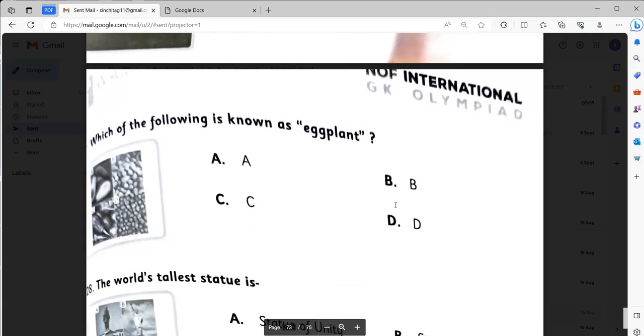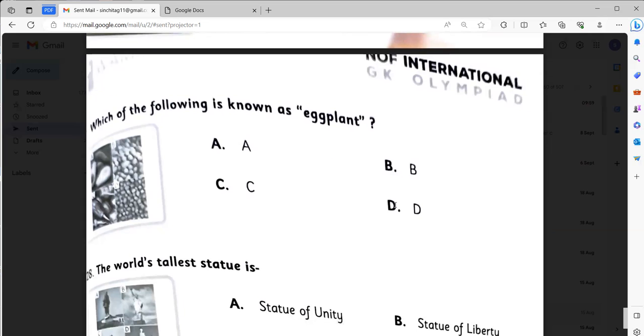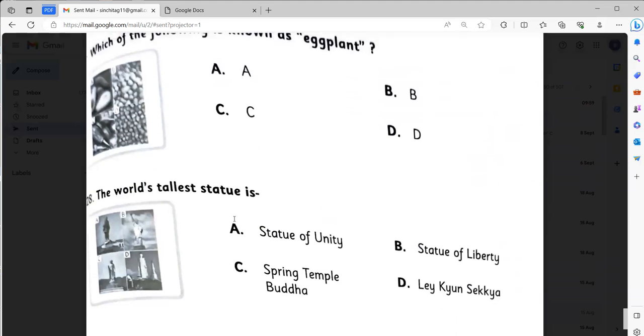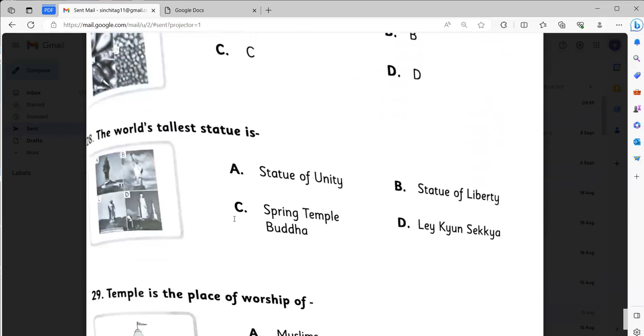Which of the following is known as eggplant? Number C. These are known as eggplant. The world's tallest statue is which one?